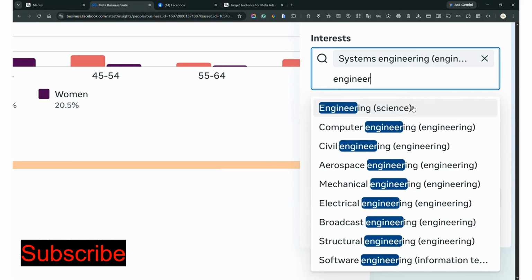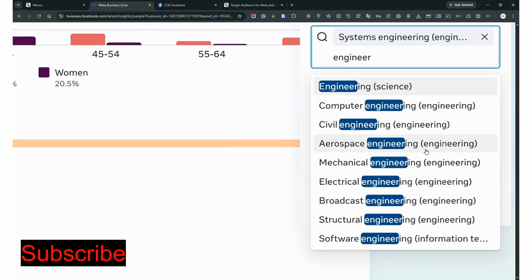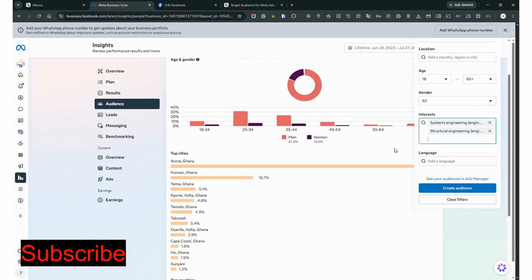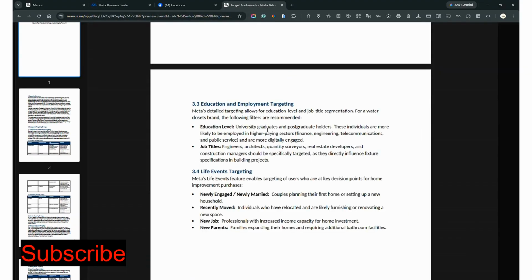We are not interested in an engineer who is interested in science. We don't need such a person. This is computer engineering, we don't need that. Civil engineer, we don't need that as well. And we also have structural engineering, and this is going to be very good. This has to do with building, so we are going to go with that as well. Now that is what you are going to do. It's going to be a bit boring, but you go through this and pick one after the other.